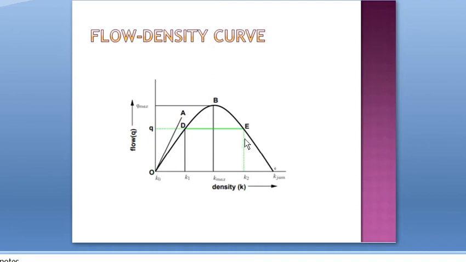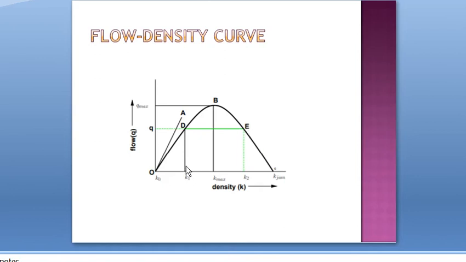The slope angle is less for line OE. So the velocity at point D will be more than the velocity at point E, because the density is lower at D than at E.